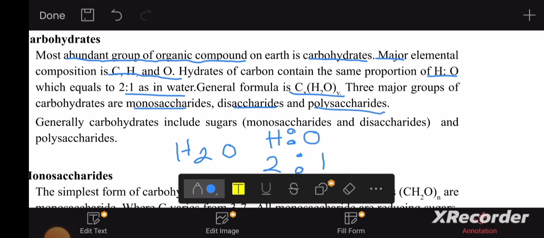Three major groups of carbohydrates are monosaccharides, disaccharides, and polysaccharides. So there are three major groups of carbohydrates. What are they? The basic one, monosaccharides. The second, disaccharides. And then the large ones, polysaccharides.